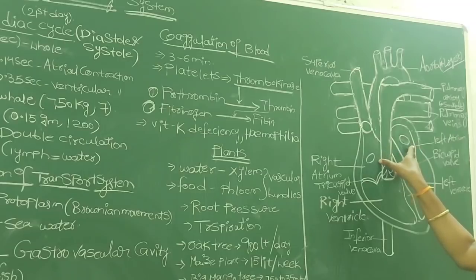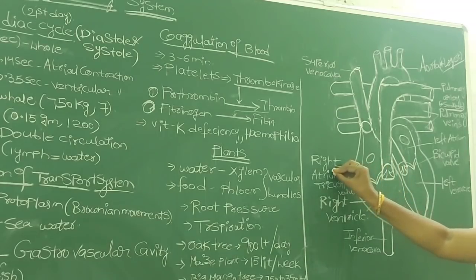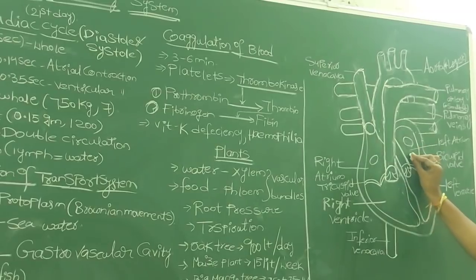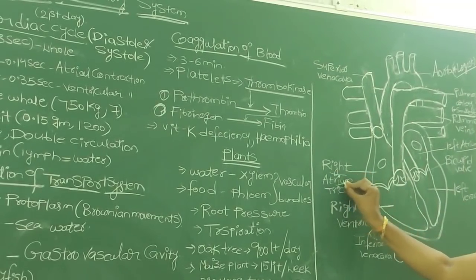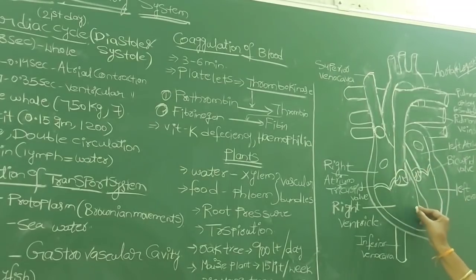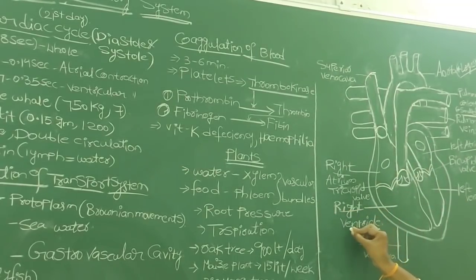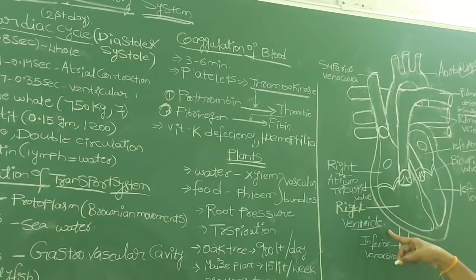The upper 2 chambers we call either atria or auricles, and the lower 2 chambers we call ventricles. So this one is the right atrium, and the left side upper chamber we call the left atrium. The right side lower chamber we call the right ventricle, and the left side lower chamber we call the left ventricle.